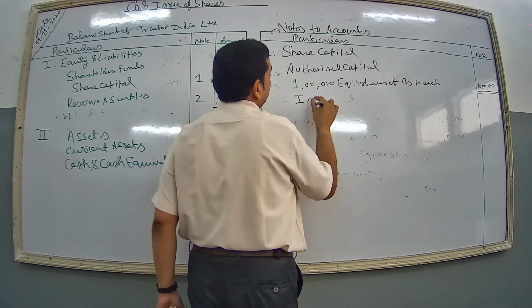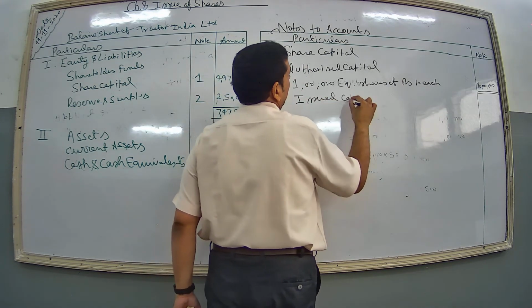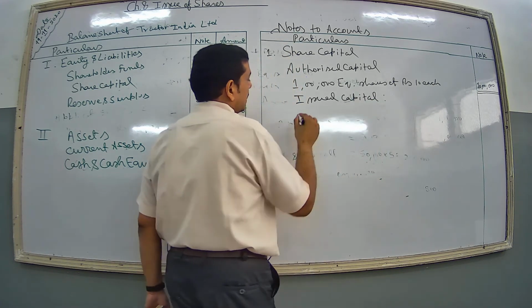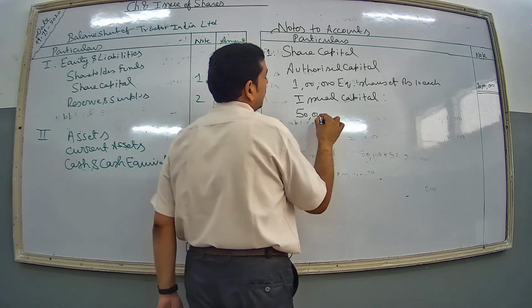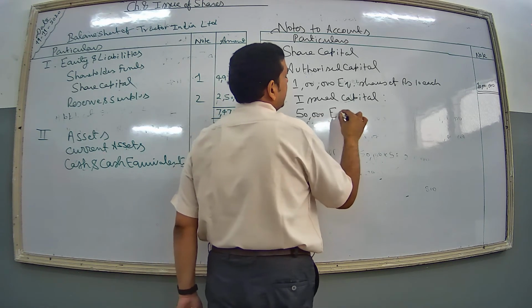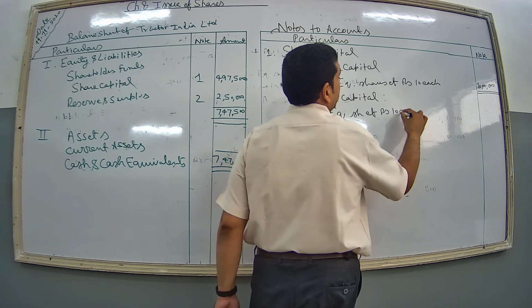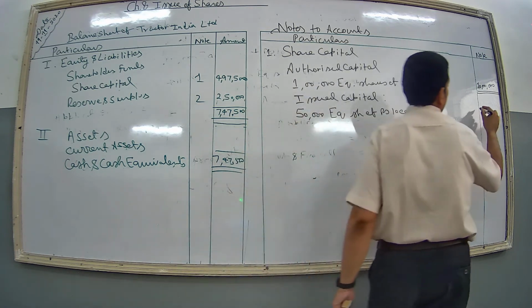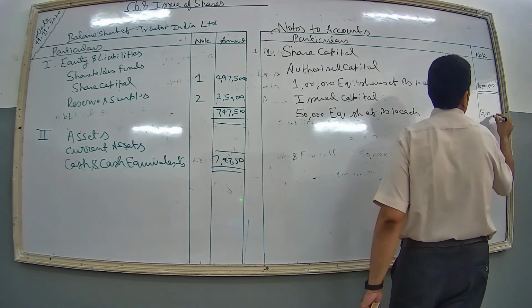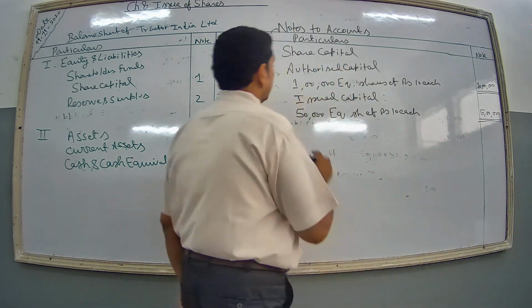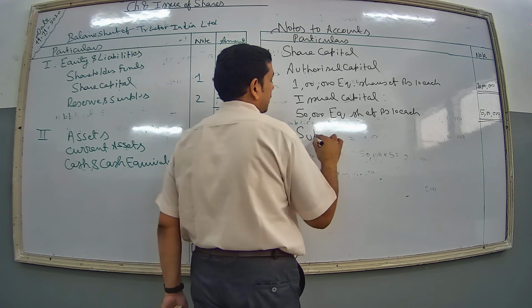Afterward is issued capital. Issued capital is 50,000 equity shares of rupees 10 each, so that comes to 5 lakh. Okay. Now comes subscribed capital.